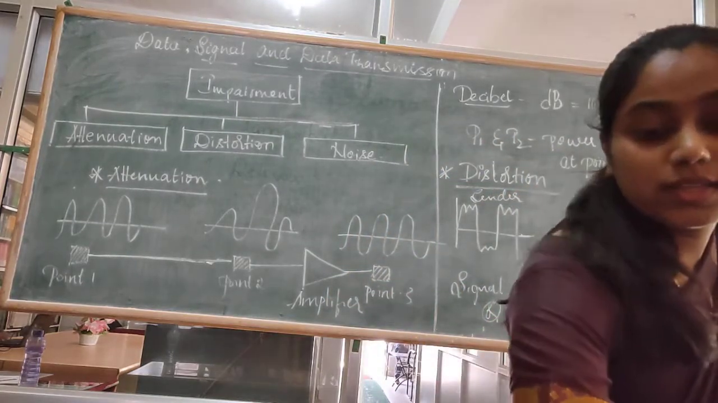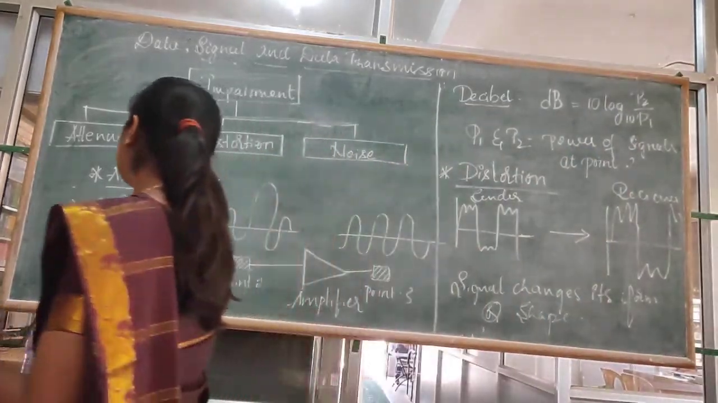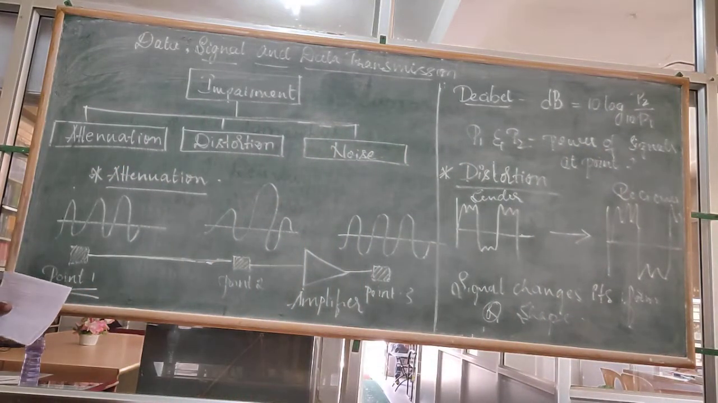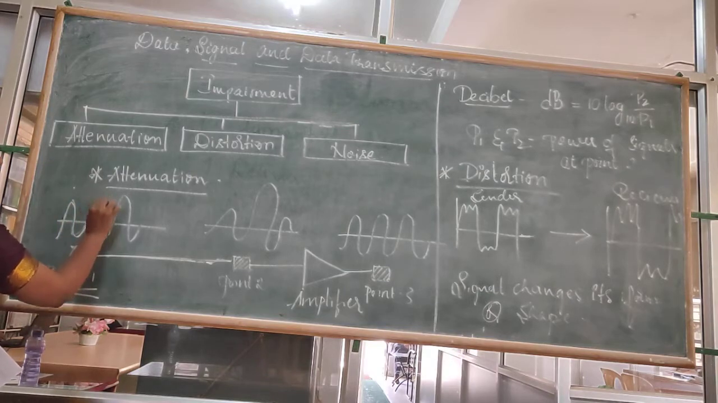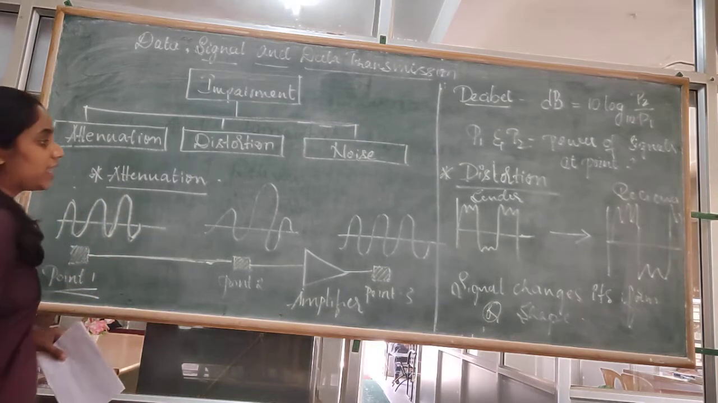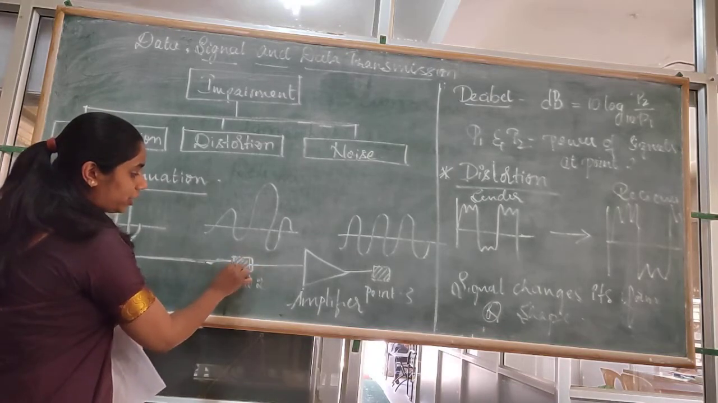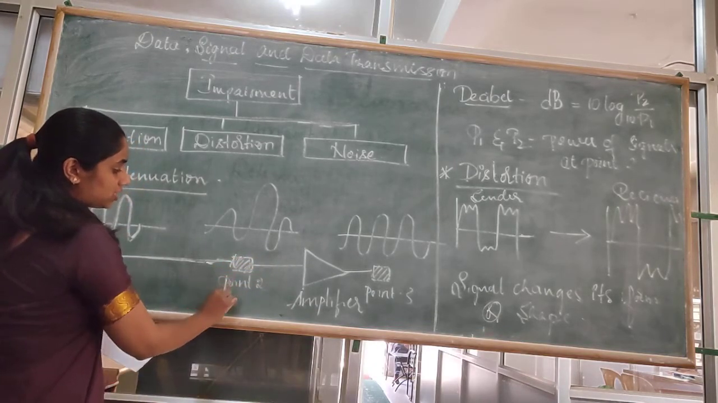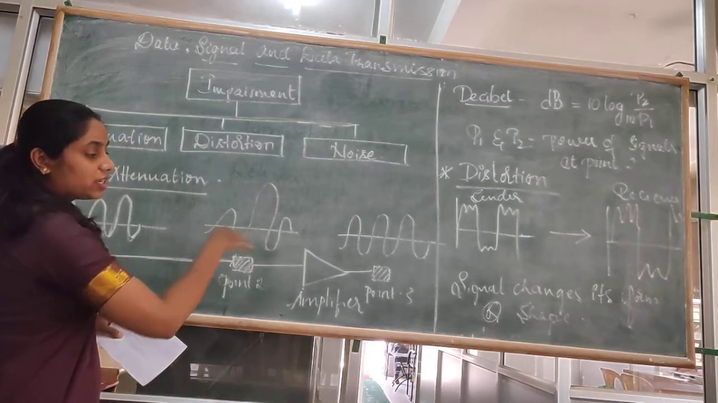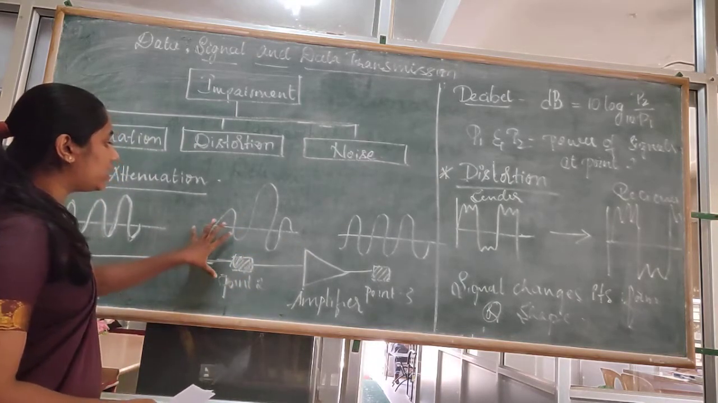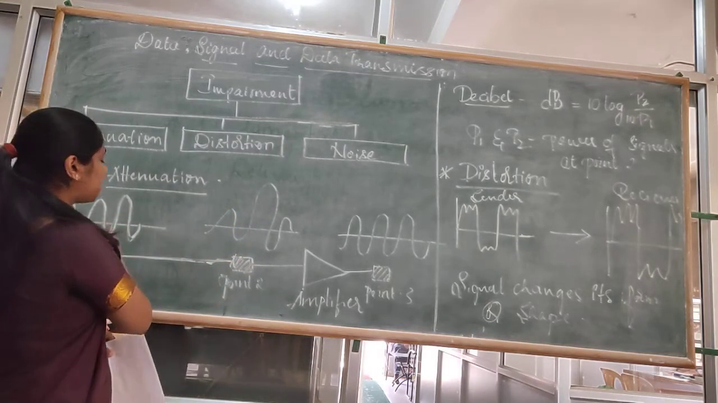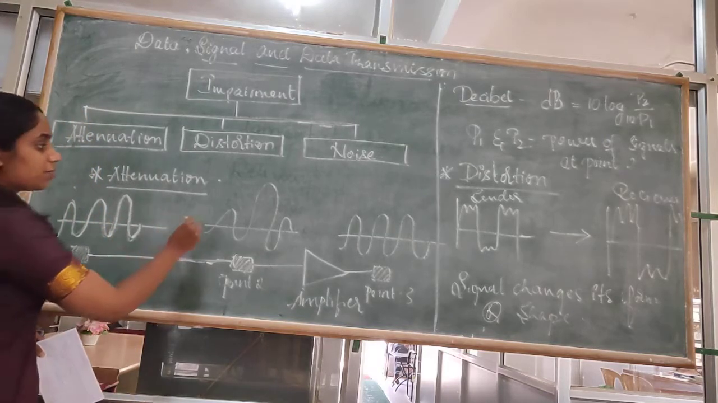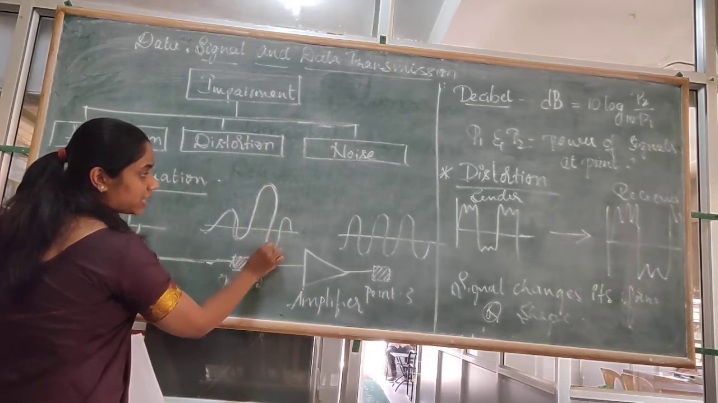This is the signal which is sent from the sender. Point 1 is the sender. At point 1 you can see how the signal looks, it is in this form. After this, at point 2, attenuation is coming into the transmission medium. This is the attenuated signal. The original signal which was passed is being attenuated, it has changed.